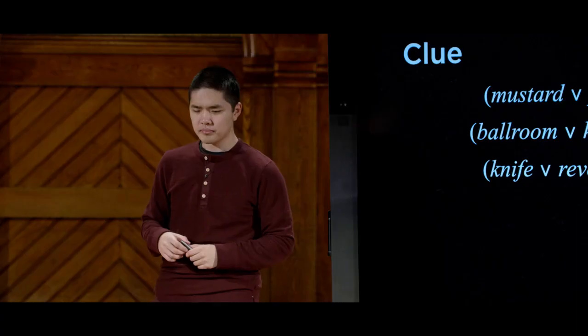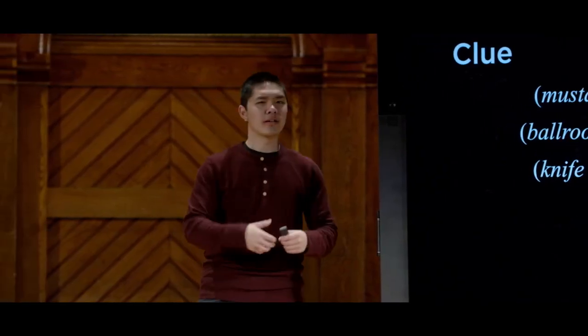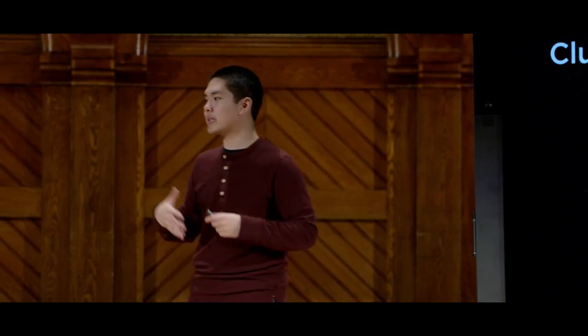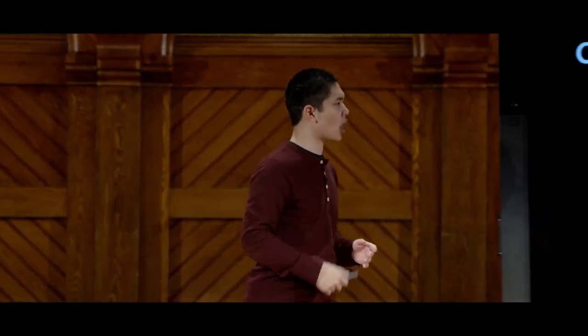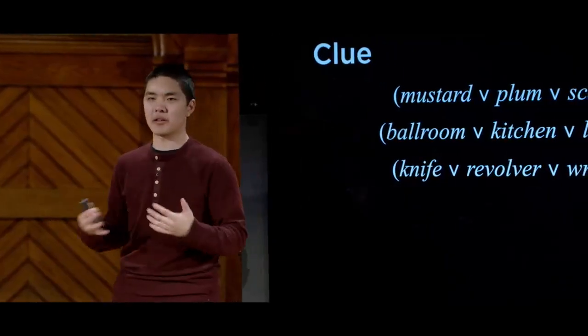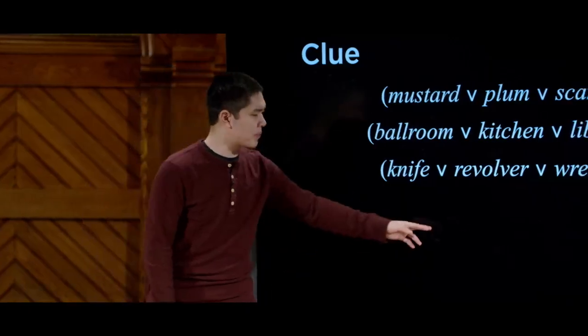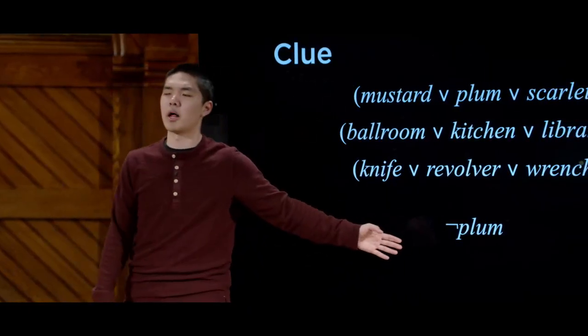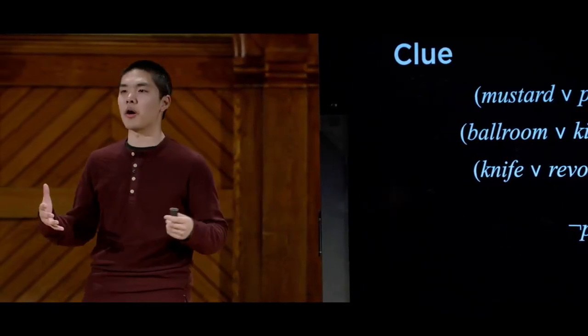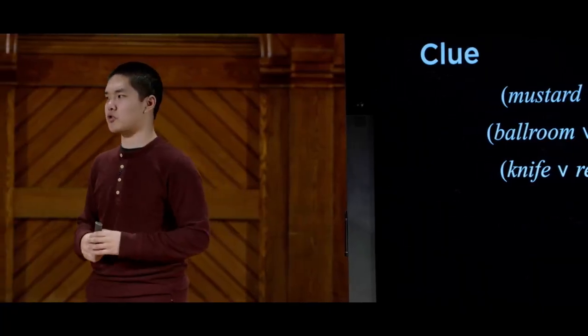One of those weapons must have been the weapon of choice and therefore the weapon in the envelope. Then as the game progresses, people get various different cards, and using those cards, you can deduce information. If someone gives you a card, for example, I have the Professor Plum card in my hand, then I know the Professor Plum card can't be inside the envelope. I know that Professor Plum is not the criminal, so I know a piece of information like not Plum. I know that Professor Plum has to be false. This propositional symbol is not true.